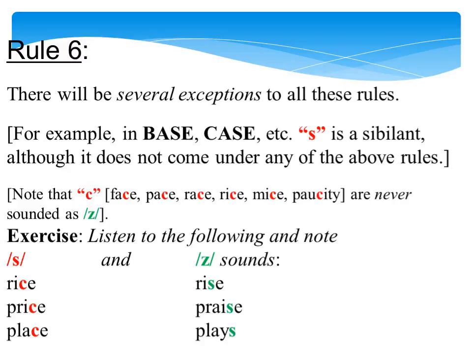Note that C is never sounded as Z. For example, face, pace, race, rice, mice, paucity. Exercise. Listen to the following and note S and Z sounds. Rise, rise, price, praise, place, plays.